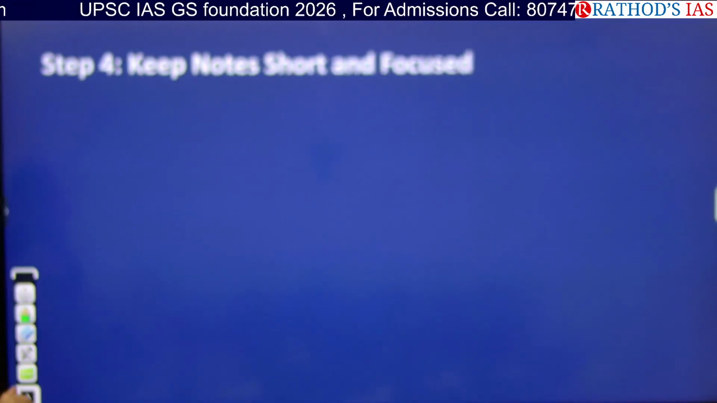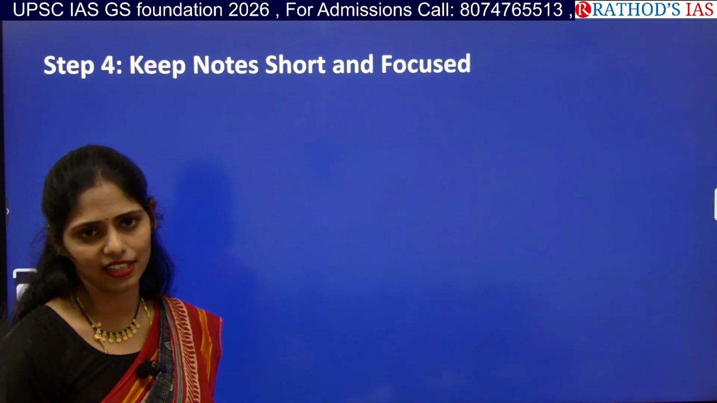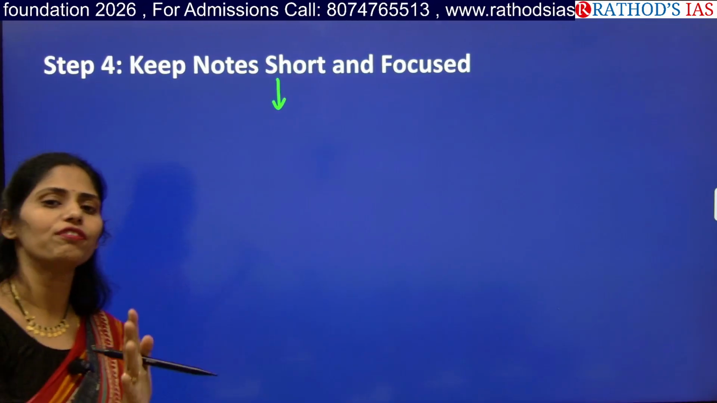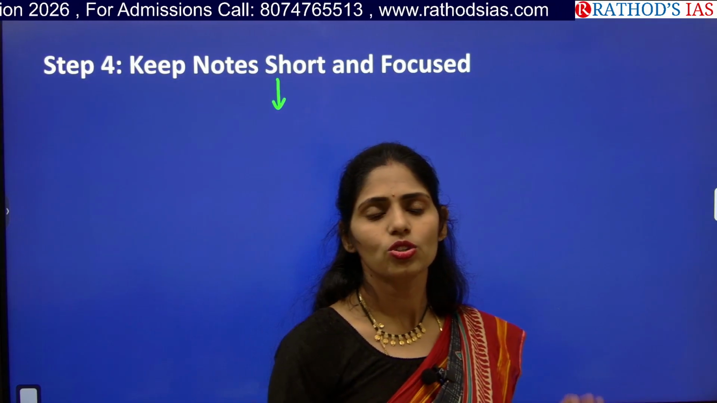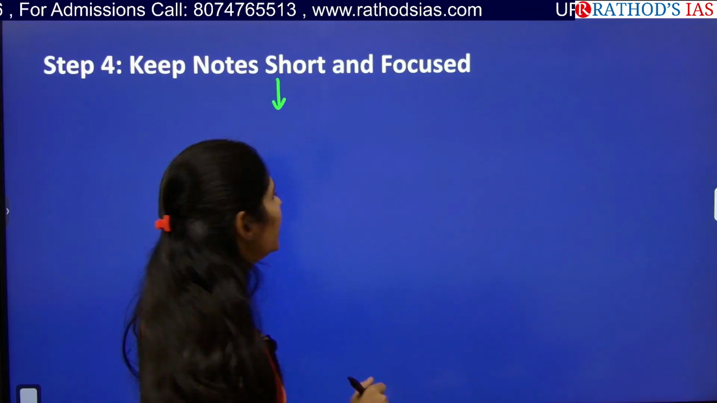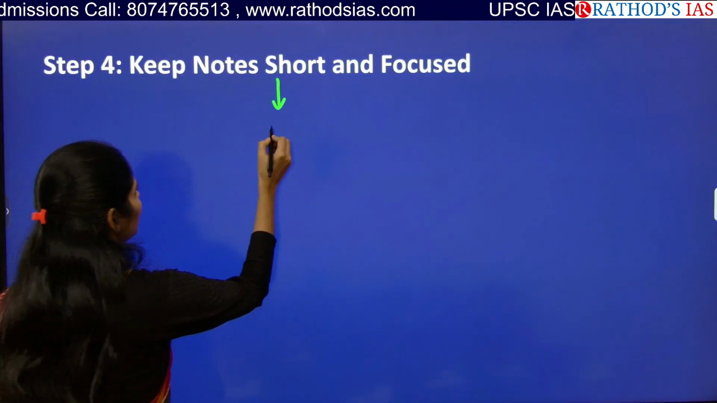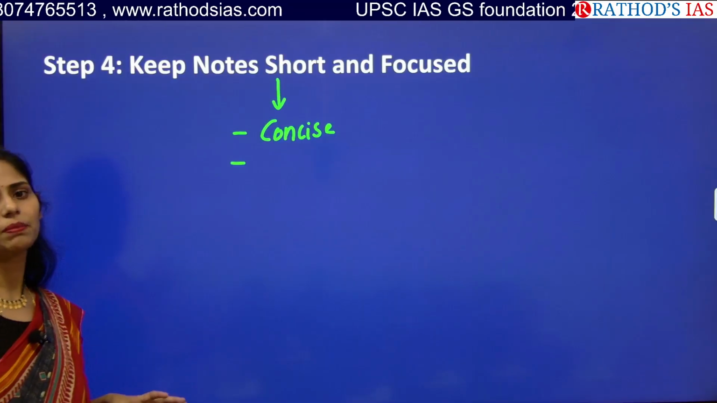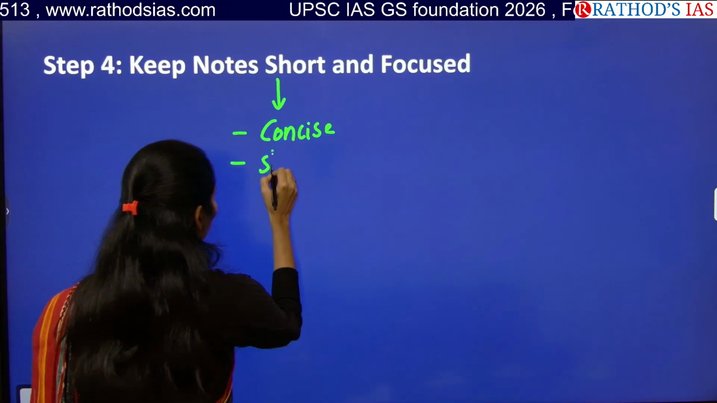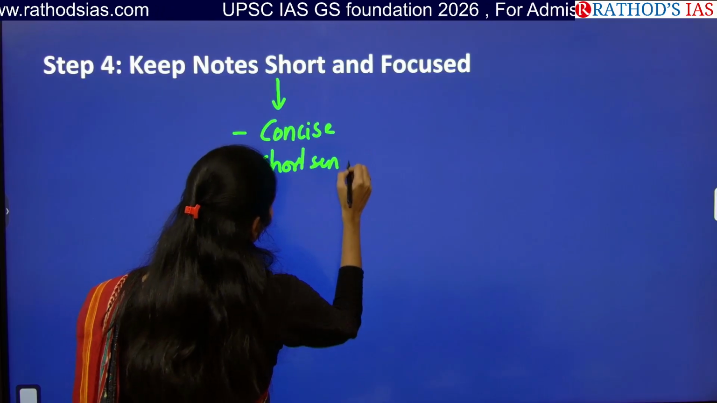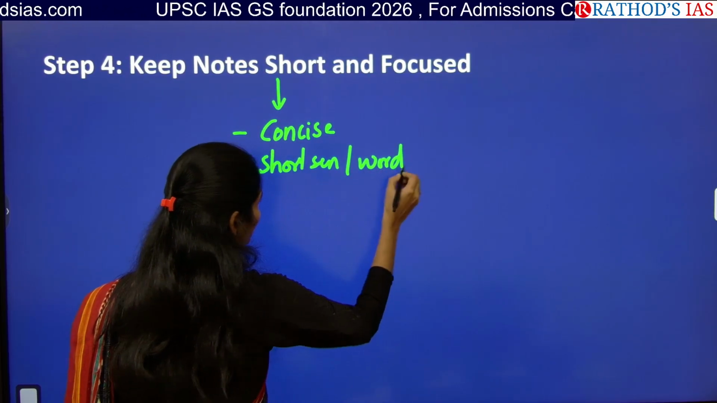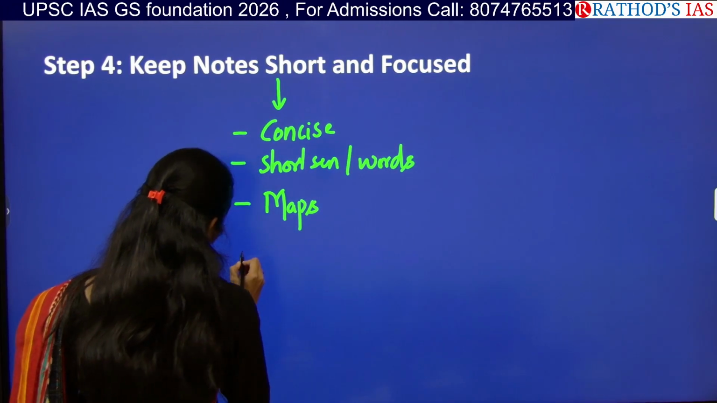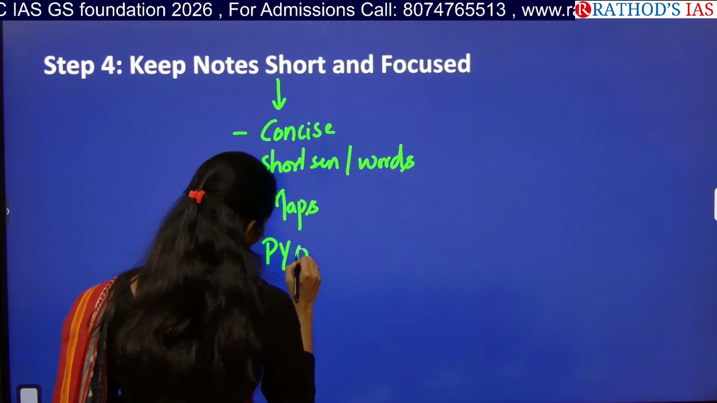And the last step here is you have to keep notes very short and concise. Always your focus should be on the exam. Clearing this UPSC is your motto, right? So always your focus should be on clearing prelims and mains. So here always make very concise notes. Don't write big paragraphs. Only write in very short sentences, or I will recommend you to write just words. And next one is try to use maps. And next one here is you have to see previous questions.